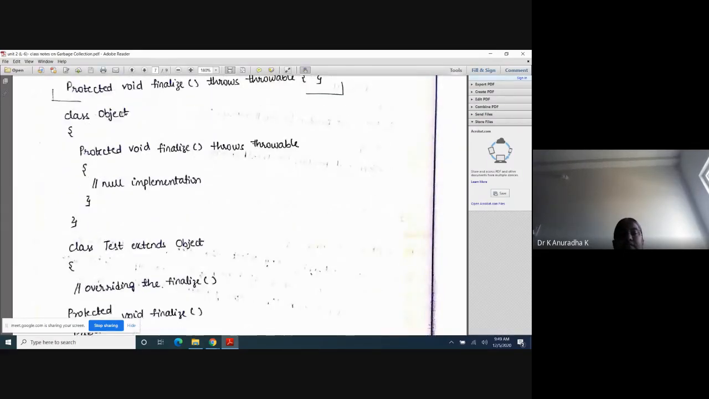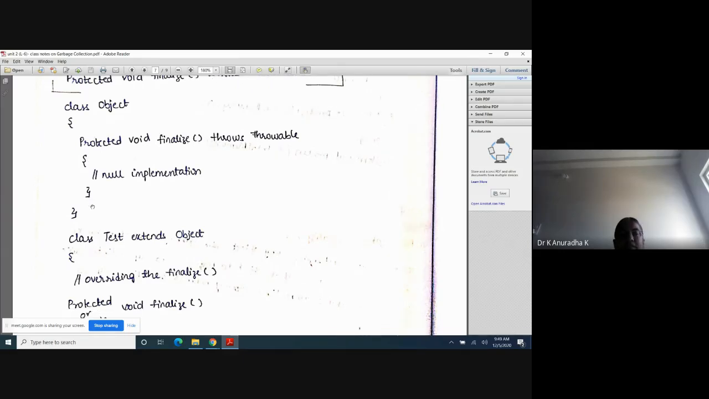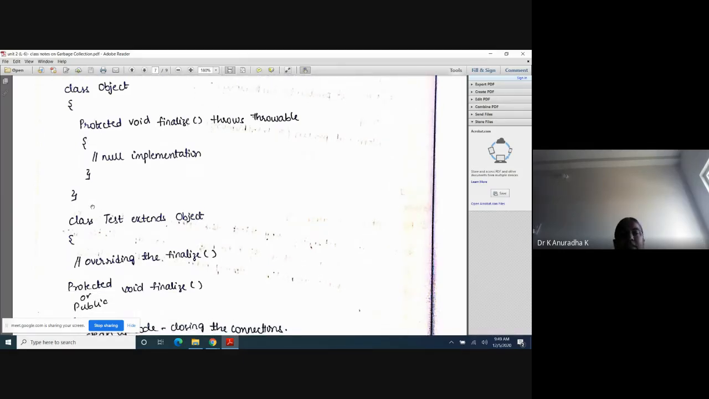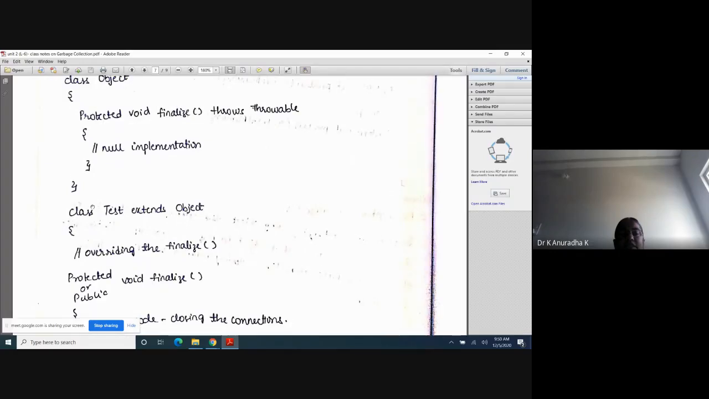See, this is class Object. Inside that we have this finalize method, and this is a null implementation, meaning nothing is there. Only an opening brace and a closing brace. Nothing is there inside the finalize method of the Object class.